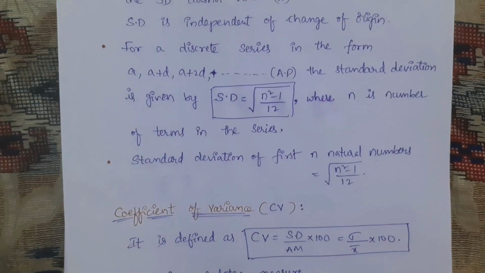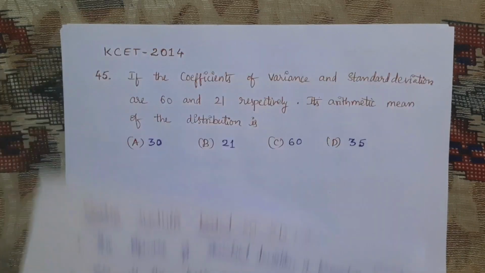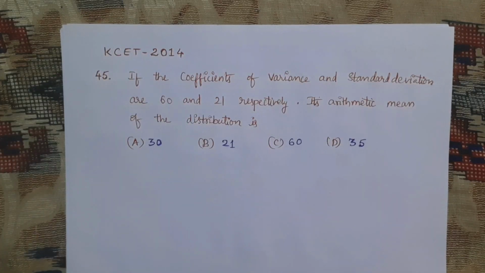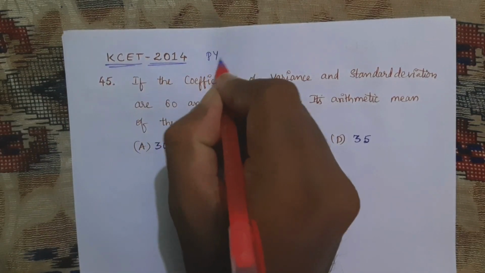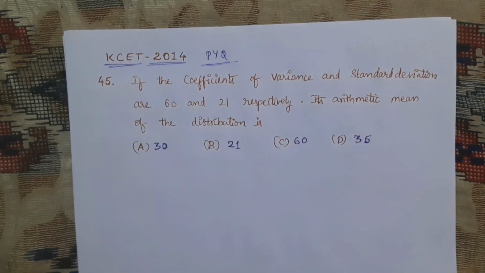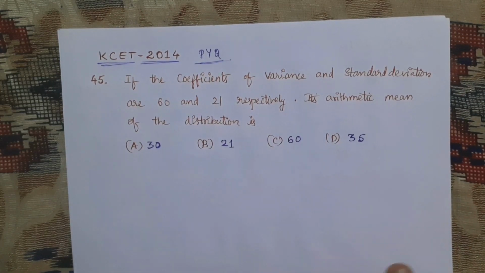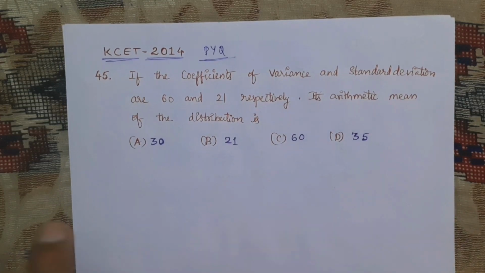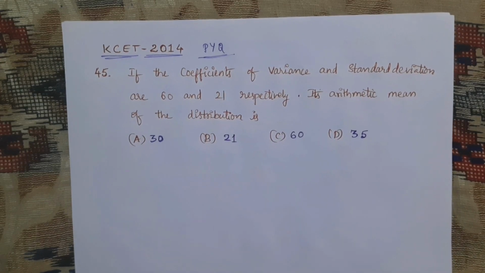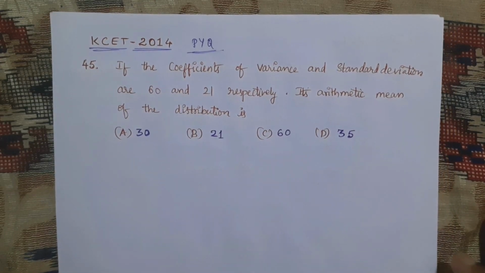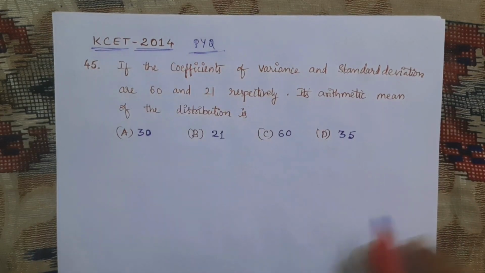Now let us start the previous year questions, starting from 2014. The importance of solving previous year questions is that if you observe the last 5 or 6 years' question papers, we can identify the depth of the topic they are asking and which topics they continuously ask. Easily we can analyze what questions we can expect, whether they are asking very tough questions from the topic or very easy ones. Now I am solving from 2014 to 2020.